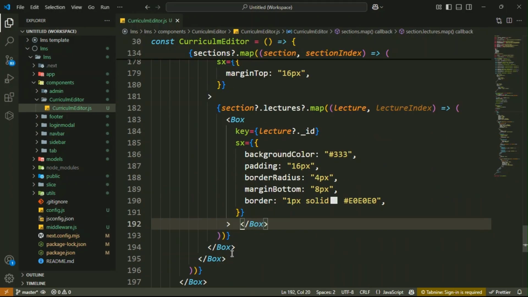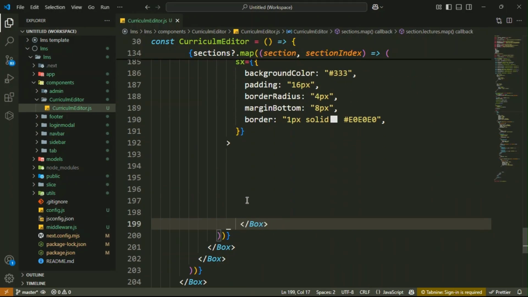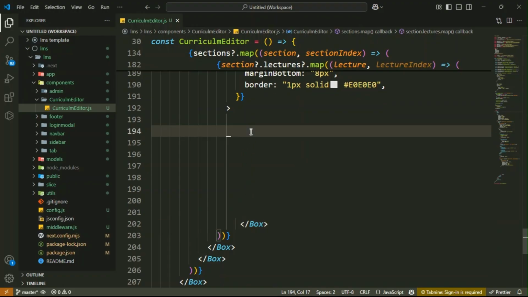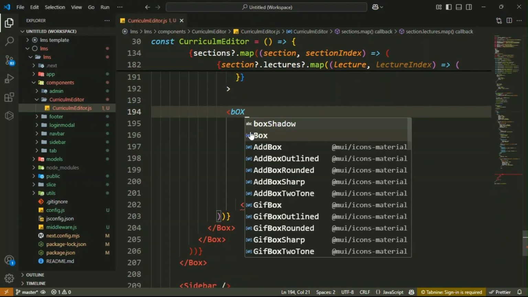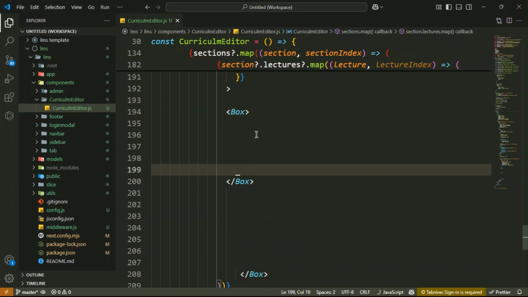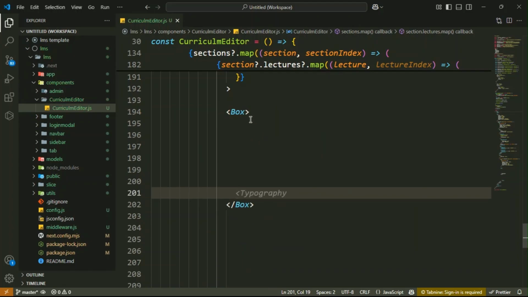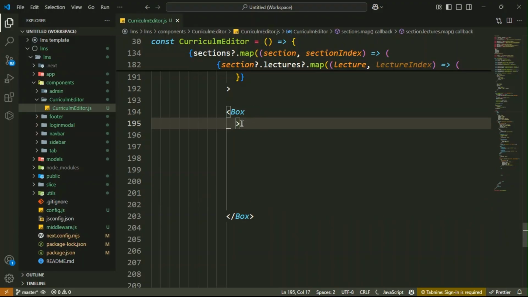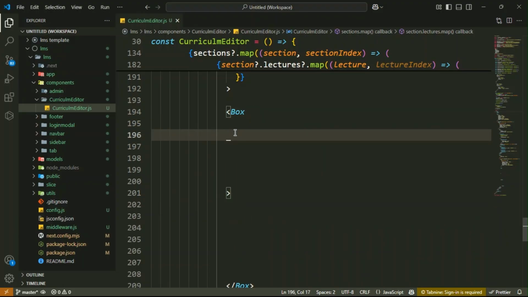So this is your box. And then after that, inside it you have to create another box component. Let's create your box, this is a capital B, guys. Then inside it you have to add the styles in this box component.